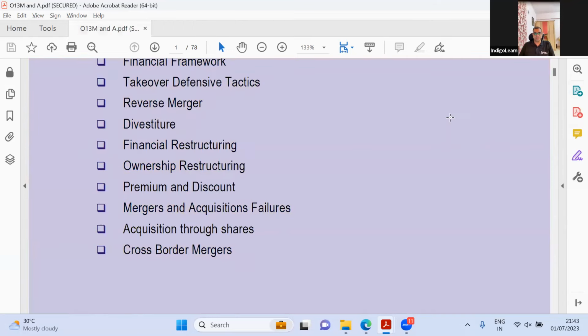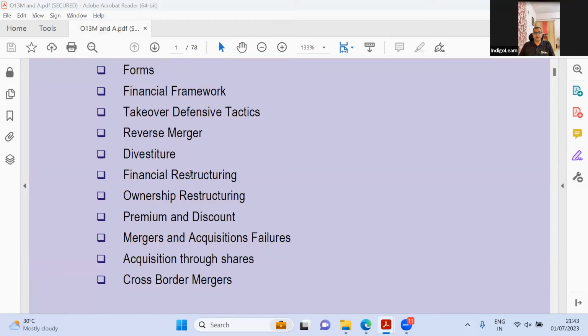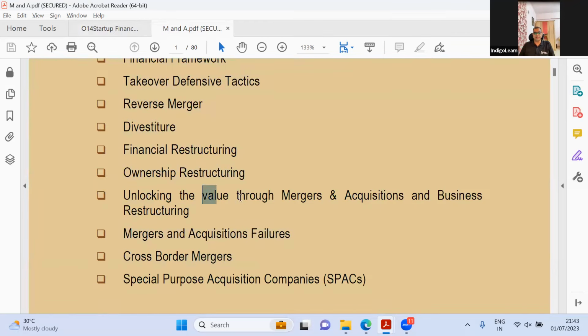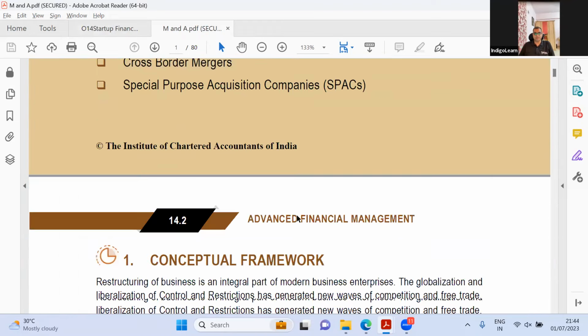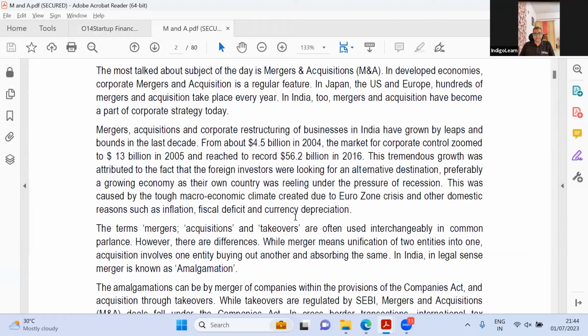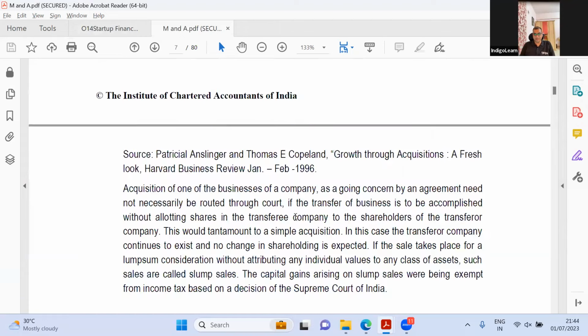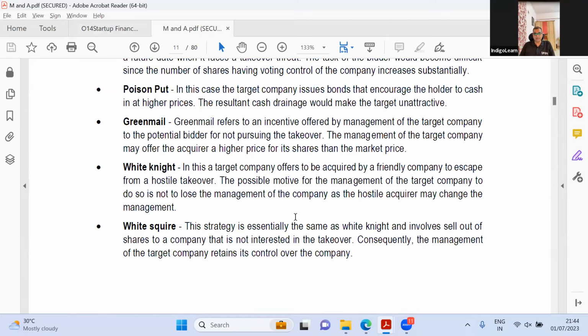Unlocking value. Same stuff. Unlocking value. No, unlocking value is not there. M&A failures. Premium and discount. Financial destruction. So we had something called premium and discount. Now they had unlocking value through M&A business restructuring. So in this chapter, I don't see anything unlocking. Let us see what is there. Unlocking value.